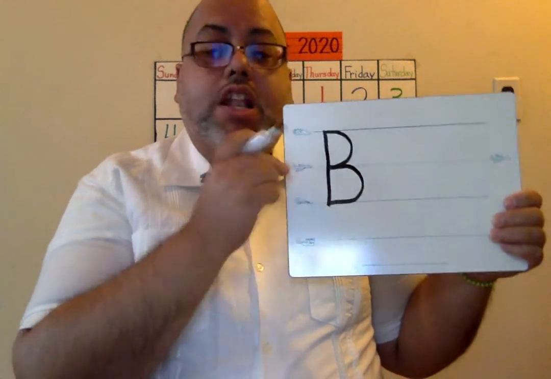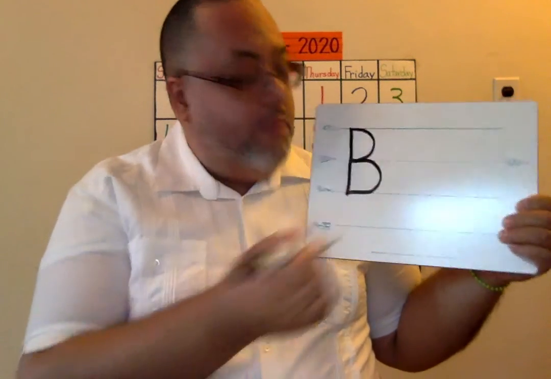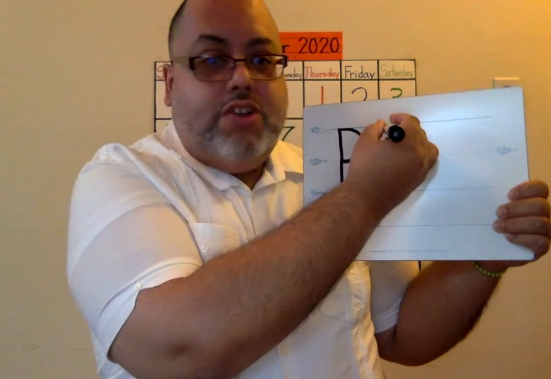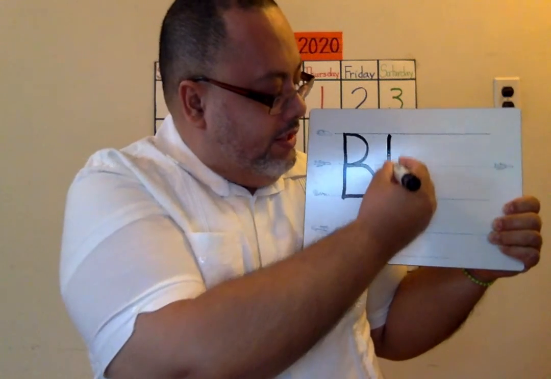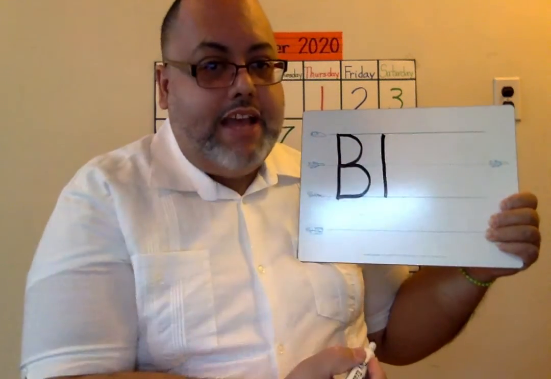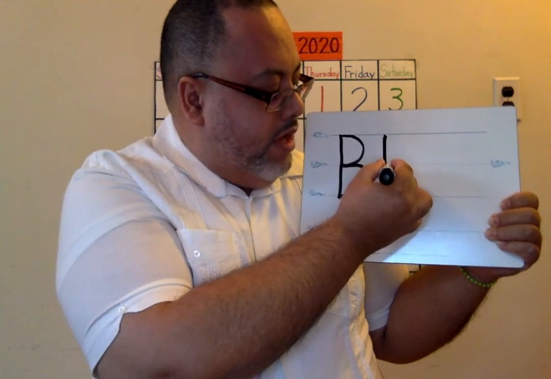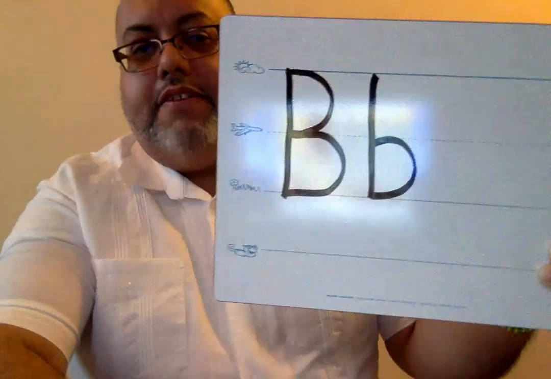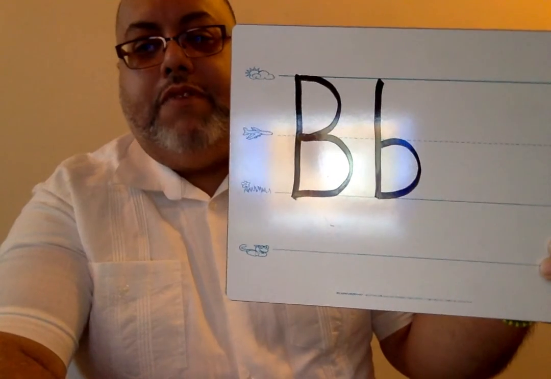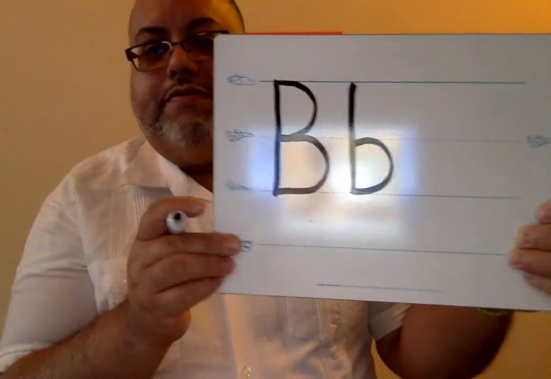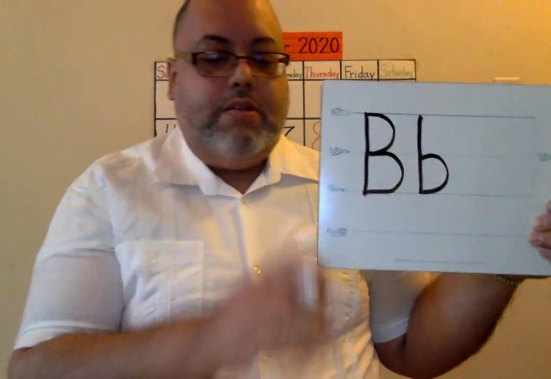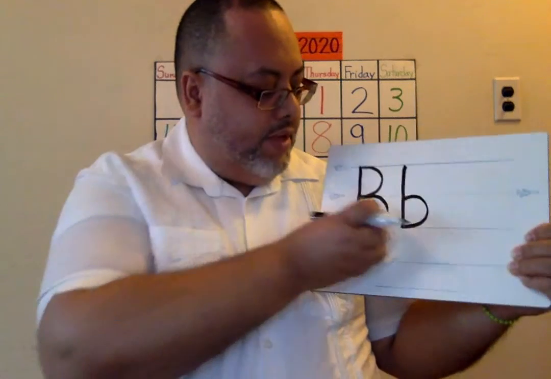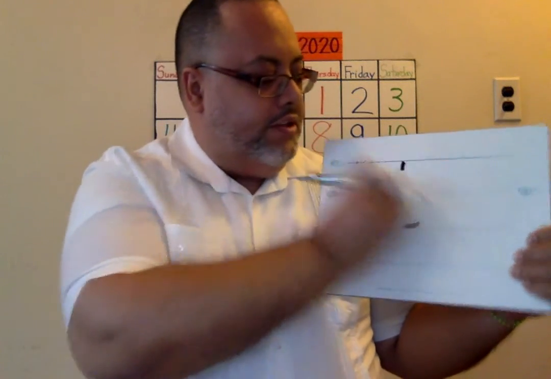Okay? So the lowercase b, which is the small b, also starts on the sky. So you start on the sky, come down to the grass. Pick your marker up and go on the plain line and make a bump like that. Okay? That's very important. So that's the lowercase b and the capital B. So you erase it with your tissue. You see it doesn't smear. It all stays right there.